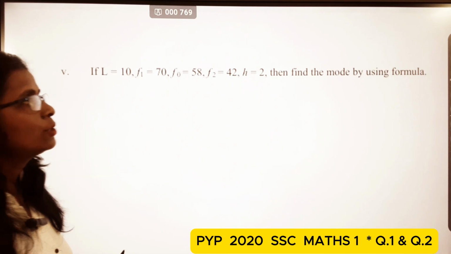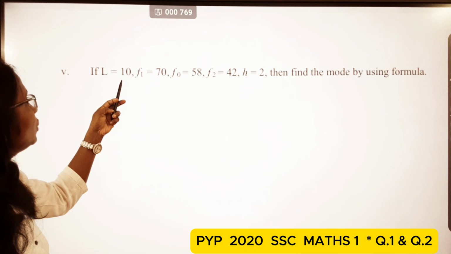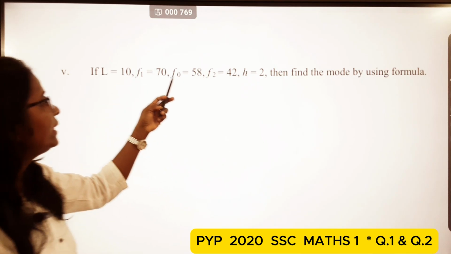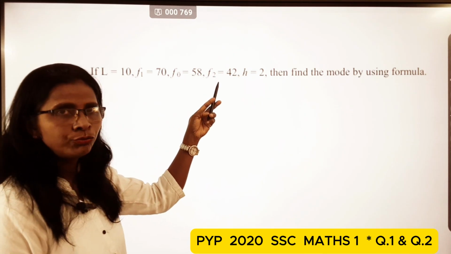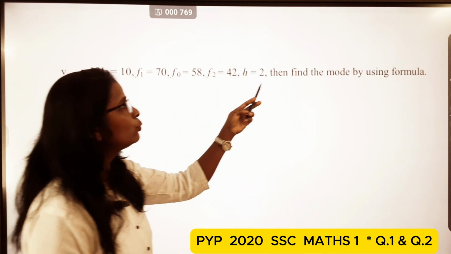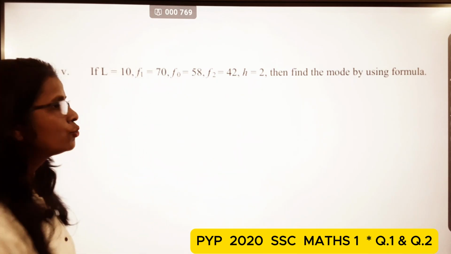Then the next example, students. If L is equal to 10, f1 is equal to 70, f0 is equal to 58, f2 is equal to 42, h is equal to 2, then find the mode by using the formula.